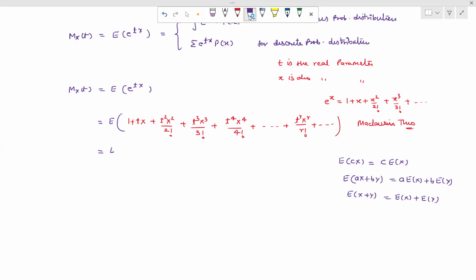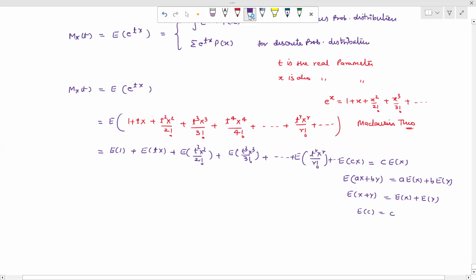So we write down expectation of 1 plus expectation of tx plus expectation of t square x square upon factorial 2 plus expectation of t cube x cube upon factorial 3 plus and so on, or next, expectation of t raised to the power r x raised to the power r upon factorial r plus and so on. When we take the expectation of any constant, it gives the constant, so expectation of 1 is 1.